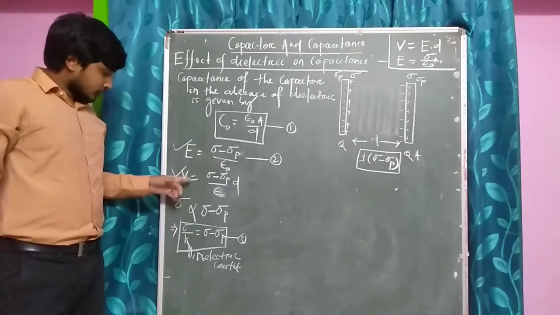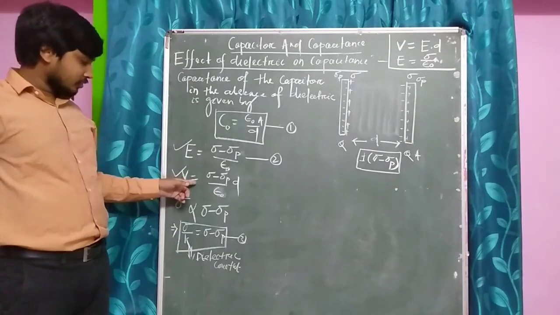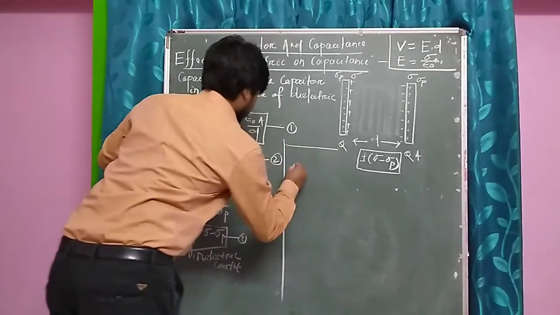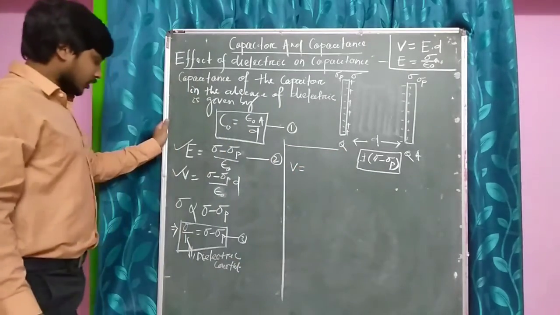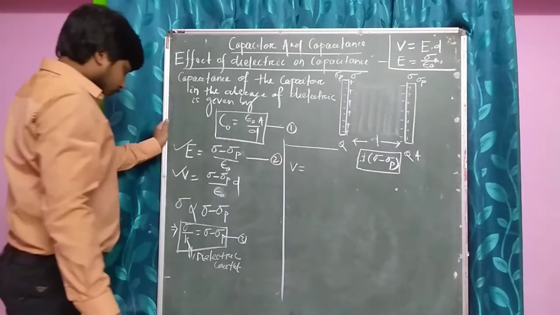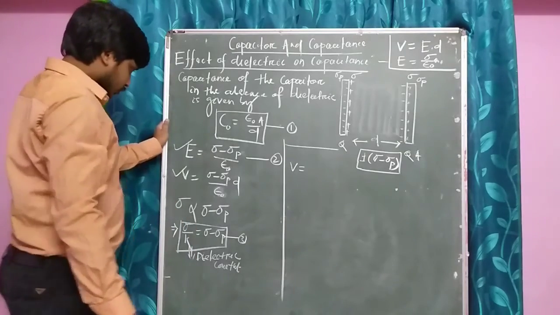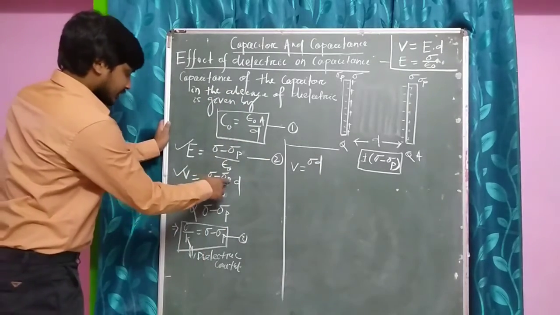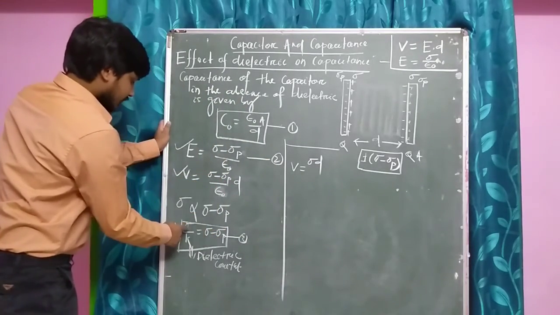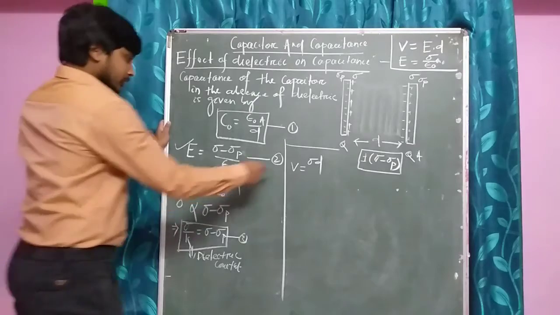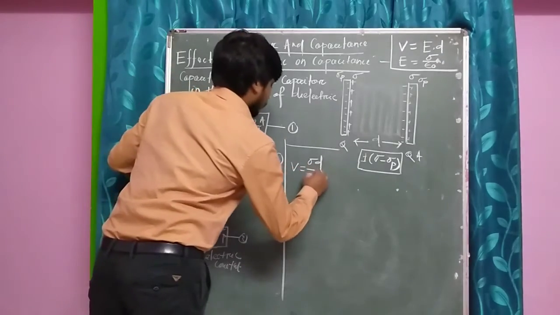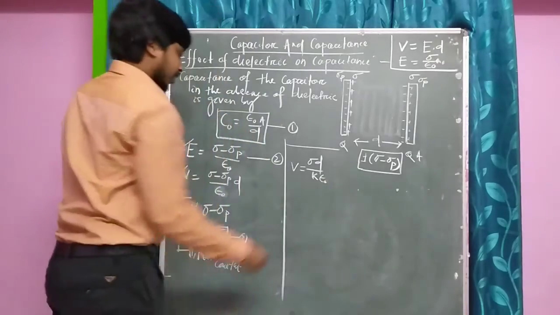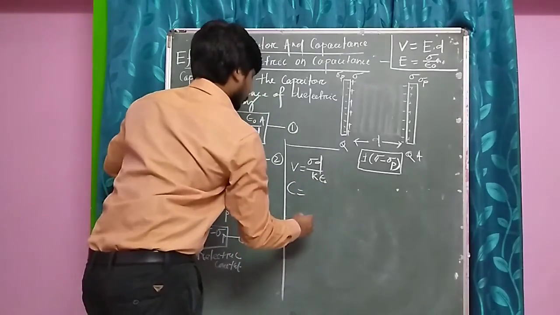So now the expression for the potential V will become V equal to sigma D, here sigma minus sigma p. Sigma minus sigma p will be sigma by K. So this will be sigma D by K epsilon naught.